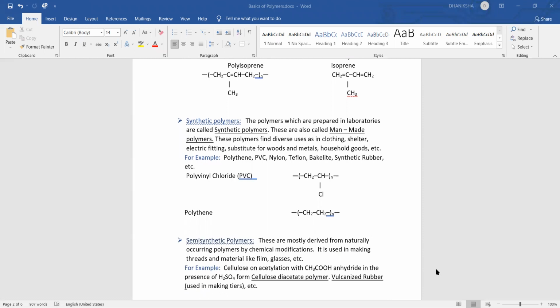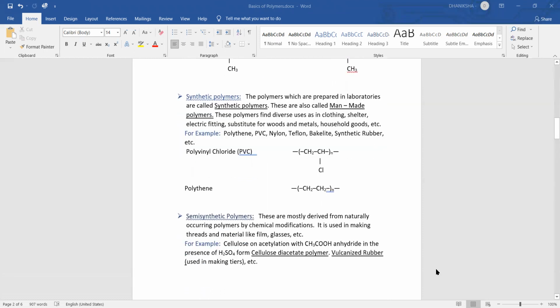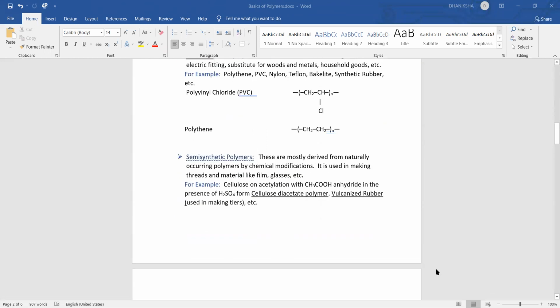Now, the third category under this is semi-synthetic polymers. These are mostly derived from the naturally occurring polymers by chemical modification. It is used in making threads and materials like films, glasses, etc. For example, cellulose on acetylation with CH3COOH anhydride in the presence of sulfuric acid forms cellulose diacetate polymer, and vulcanized rubber is used in making tires, etc.